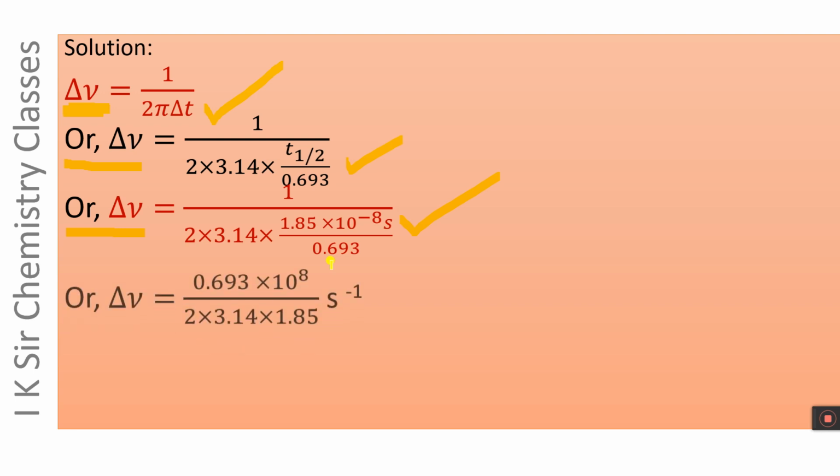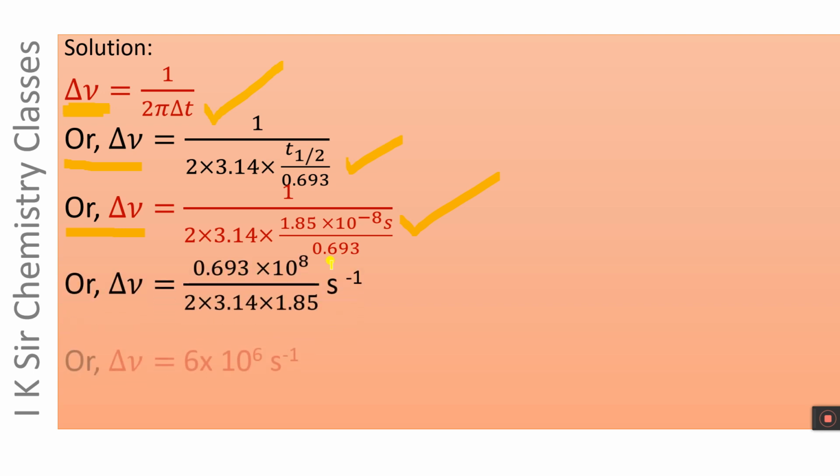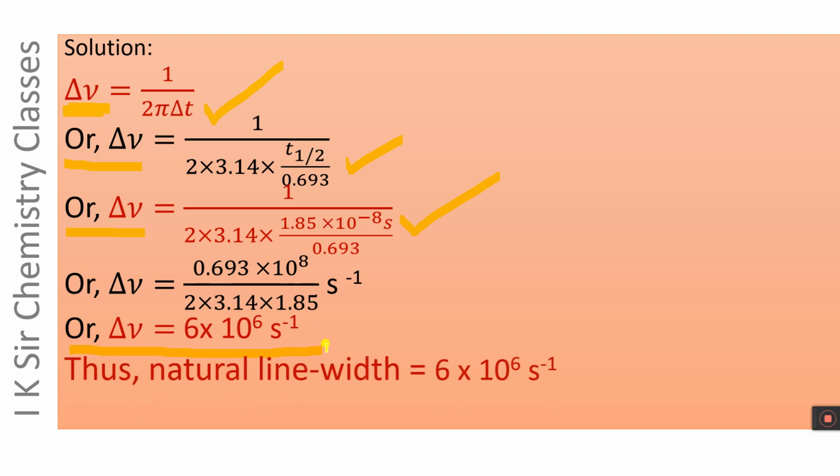On solving this equation, we have natural line width equal to 6 into 10 power 6 per second. This is the natural line width delta nu. Then we will calculate the frequency of emitted gamma ray.